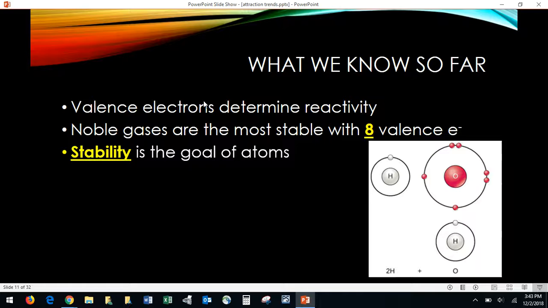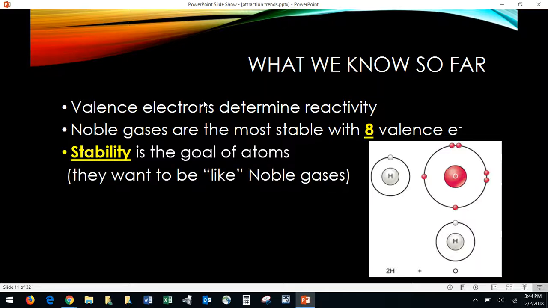Stability is the goal. That's why atoms are trying to do this. It is actually not a desire to be like a noble gas. It is that the most stable electron configuration is where every subshell is full, and it turns out the noble gases have those full subshells. So they're trying to be stable like that. So that's why they want to be like noble gases.